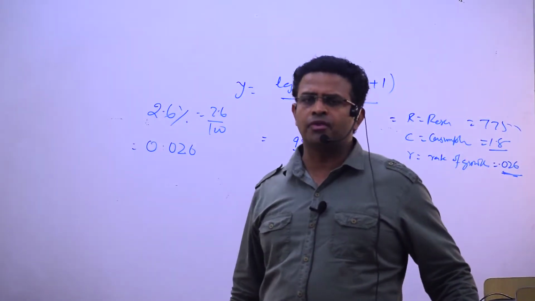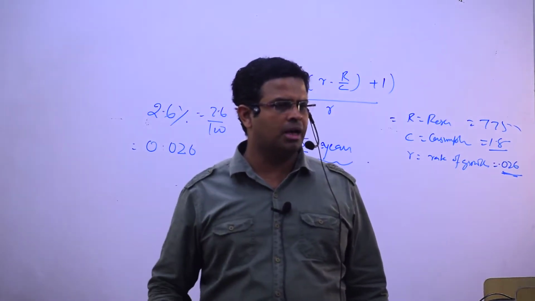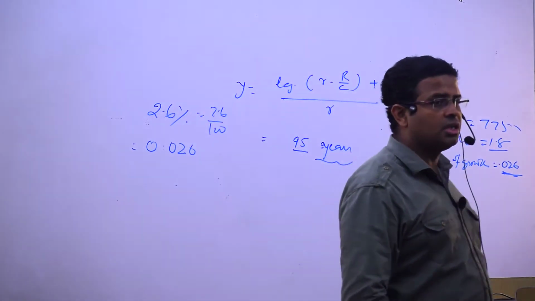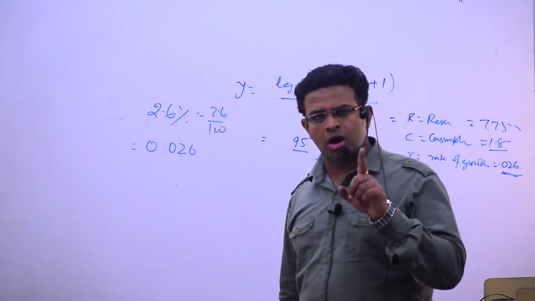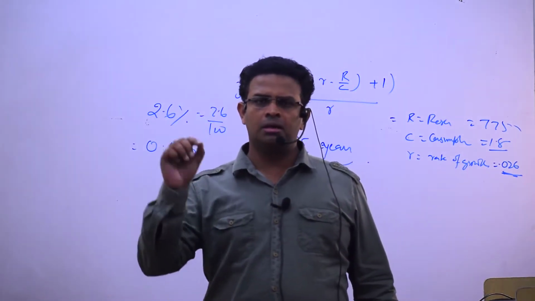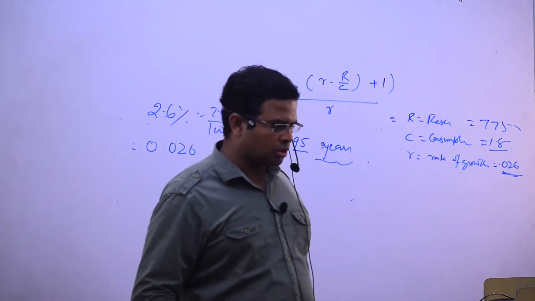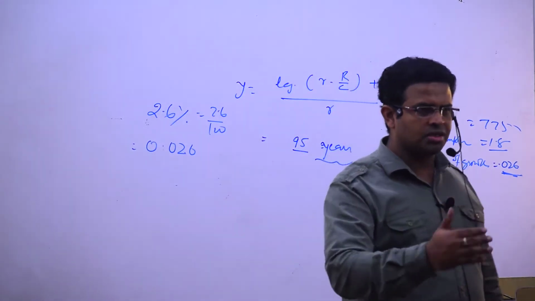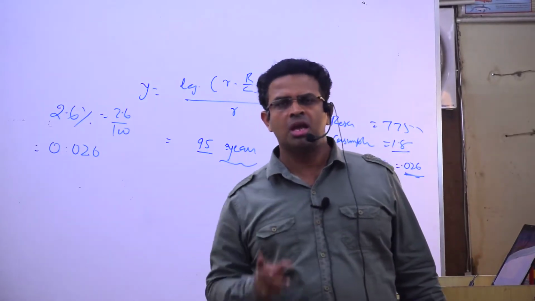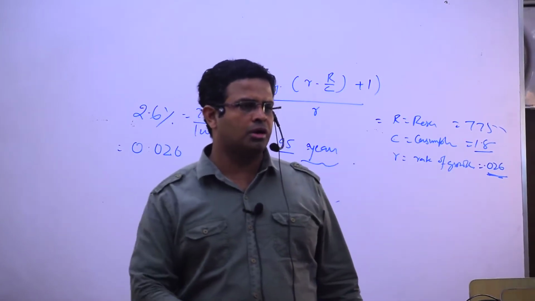If a country or a geographical region has some kind of resource availability, suppose tin is available, and how much is it? 775 ton, and every year consumption is 1.8. Then on the basis of the normal static model, it will finish in the next 480 years, R upon C. But actually the population increases, demands increase, and every year the growth of consumption will increase by 2.6%, and if it is increasing by 2.6%, it will be determined through another formula.